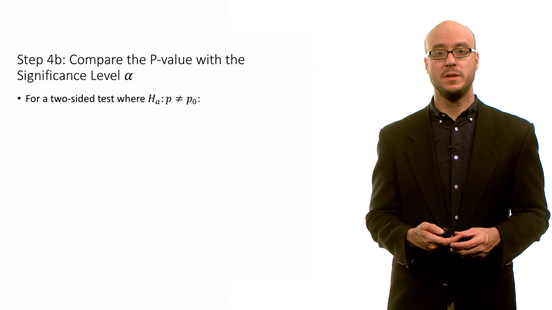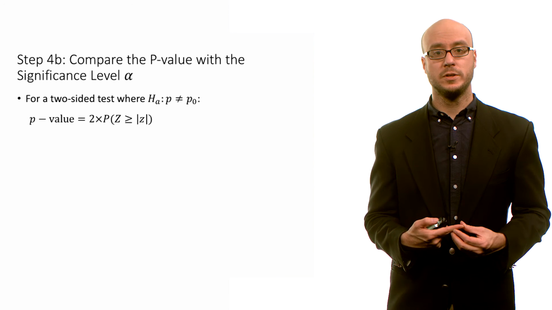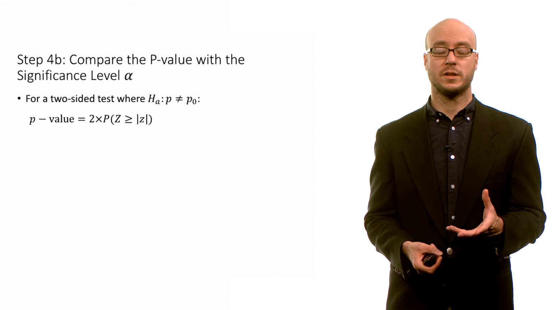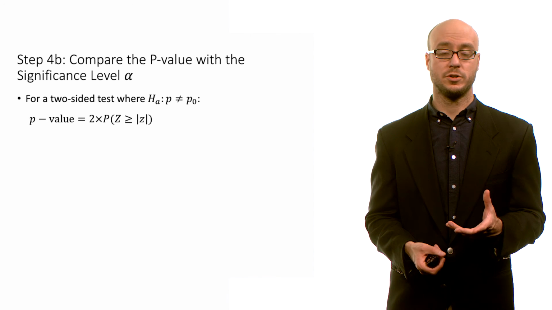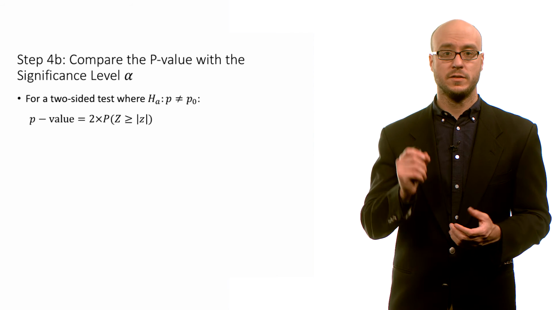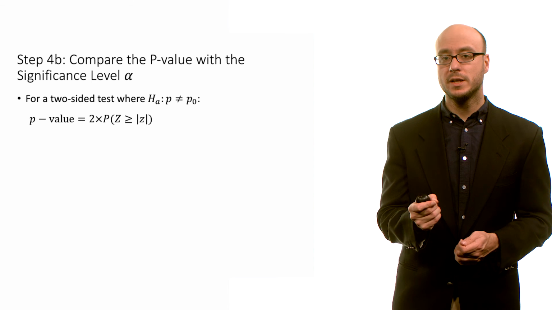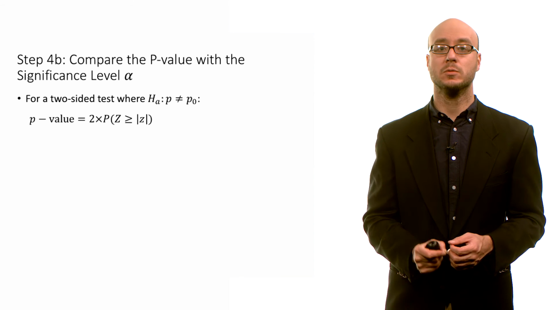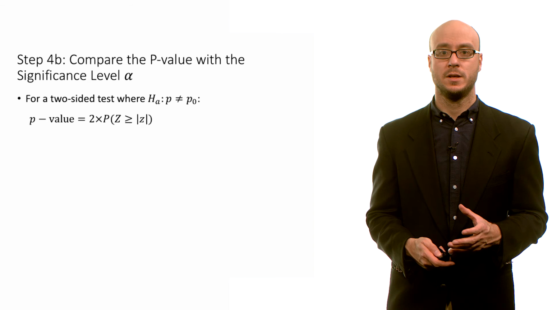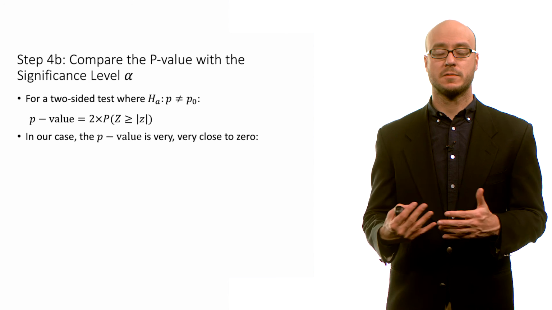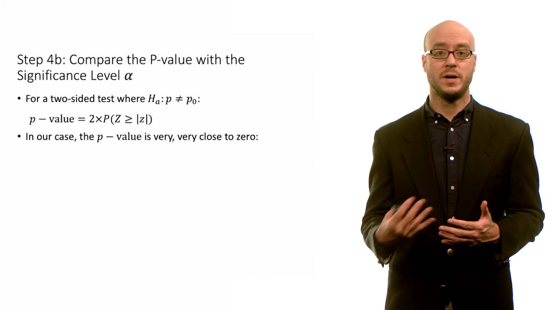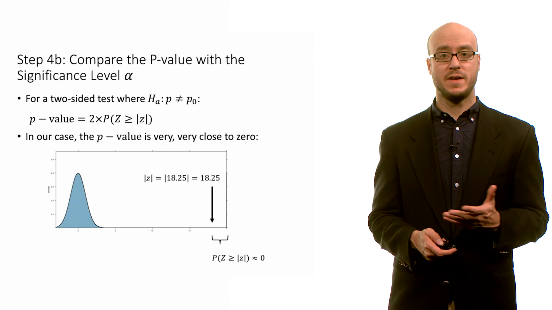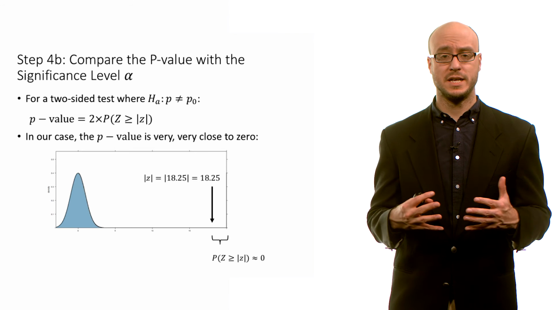We can also calculate a p-value, a probability value. So for a two-sided test in which the alternative is that the population proportion does not equal the claimed value of the population proportion under the null, the p-value is simply the probability of obtaining a z-test statistic greater than or equal to the one we obtained in absolute value, multiplied by 2. We multiply by 2 because we're interested in extreme test statistics that are very positive or extremely negative. In our case, the p-value is very close to 0, and we can visualize this.